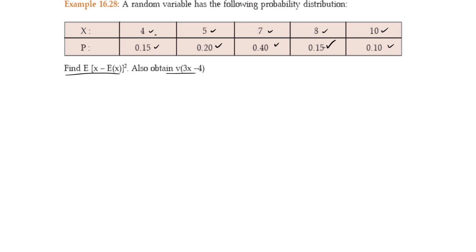Now understand. First let me find out the expected value of x from this table itself. This is 0.6. This is 5 2s are 10, 1. This is 7 4s are 28, 2.8. This is 1.2. And this is 1. So what is the expected value of x?